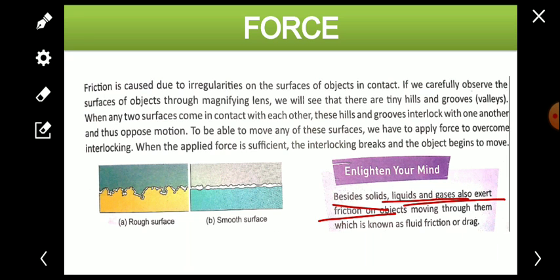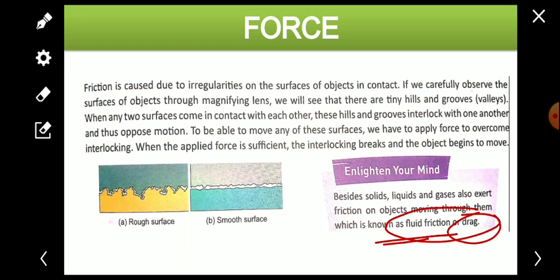So don't think that this force exists in the case of solids only. No, this is wrong. This occurs when fluids or gases also come in contact, and there this frictional force is known as fluid friction or drag.